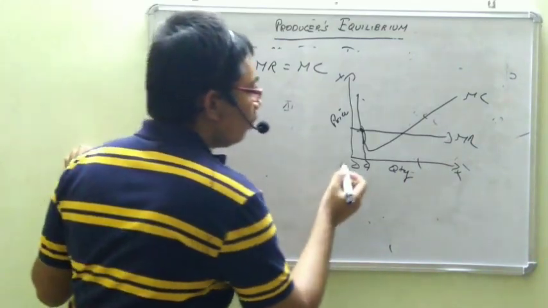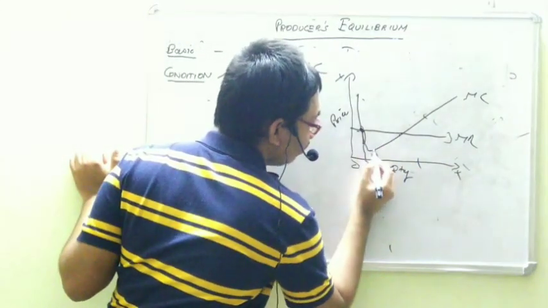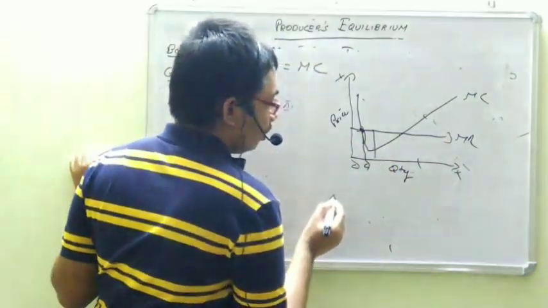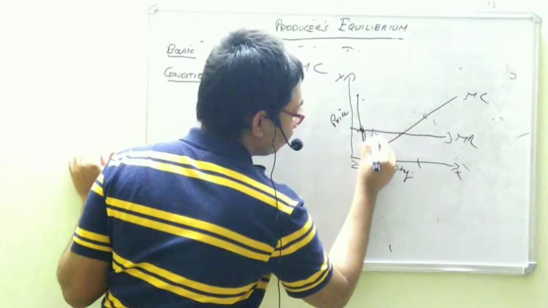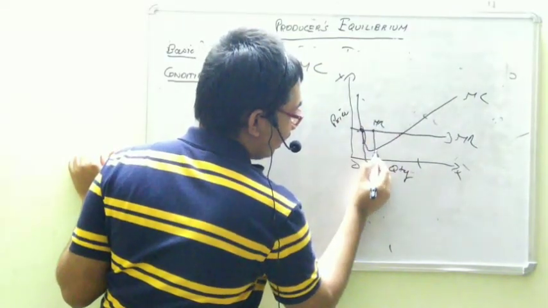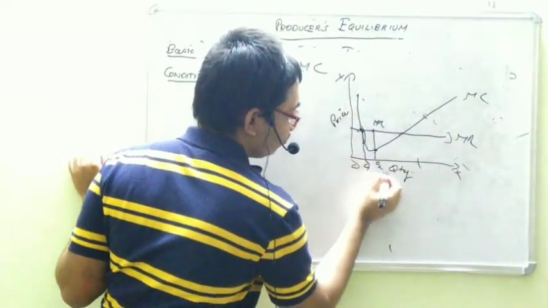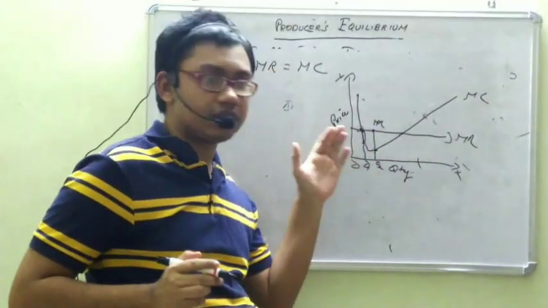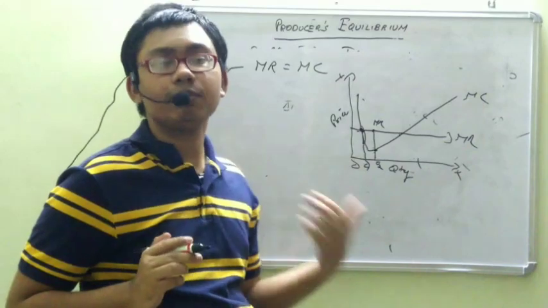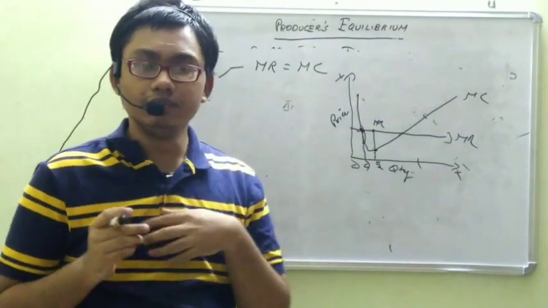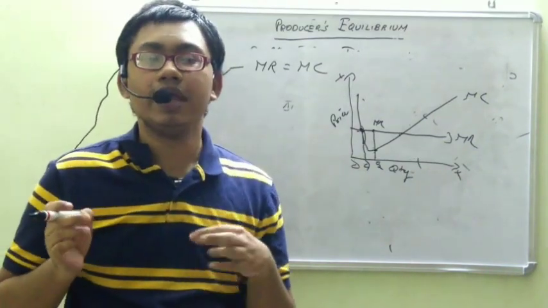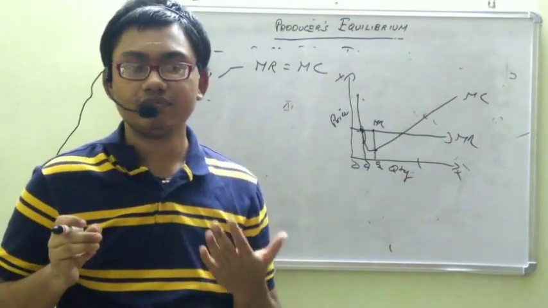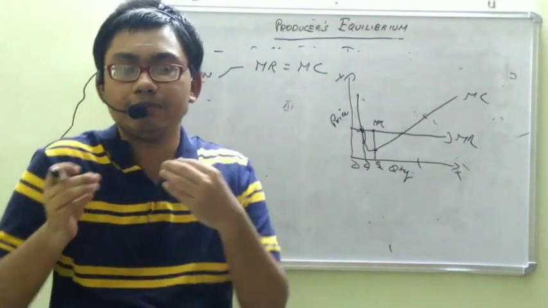So what about here? Let's say the producer is producing this level of output. Here MR is here and AR is here, meaning MC is less than MR. Now the producer will ask, sir, do I have any opportunity to increase my profit if I produce more? I am happy because I am earning some profit.